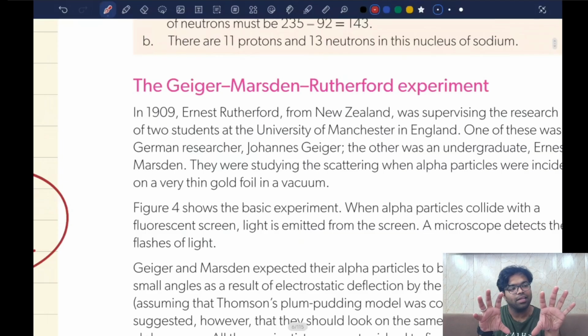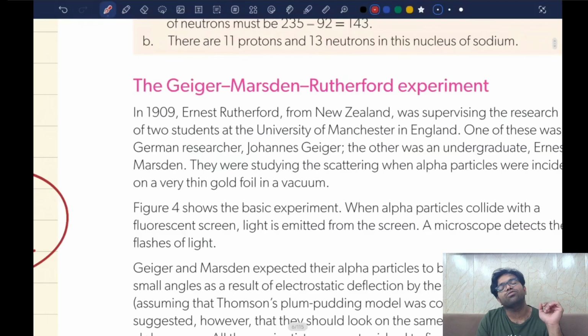They thought that if the atoms are big enough, then there will be small gaps. Just imagine a layer of bricks, a brick wall. There will be small gaps between the bricks. Similarly, they believed there would be small spaces between the atoms in the gold foil, and the alpha particles, being very small, would pass through.